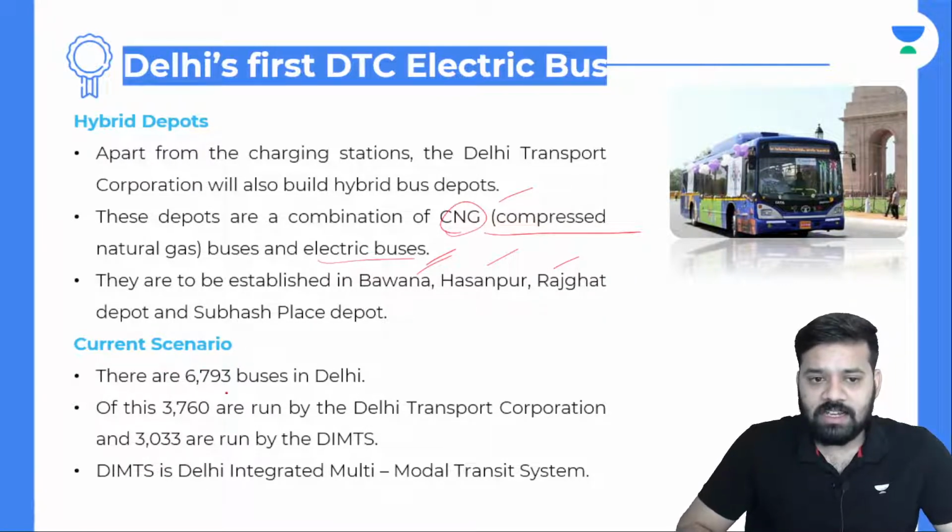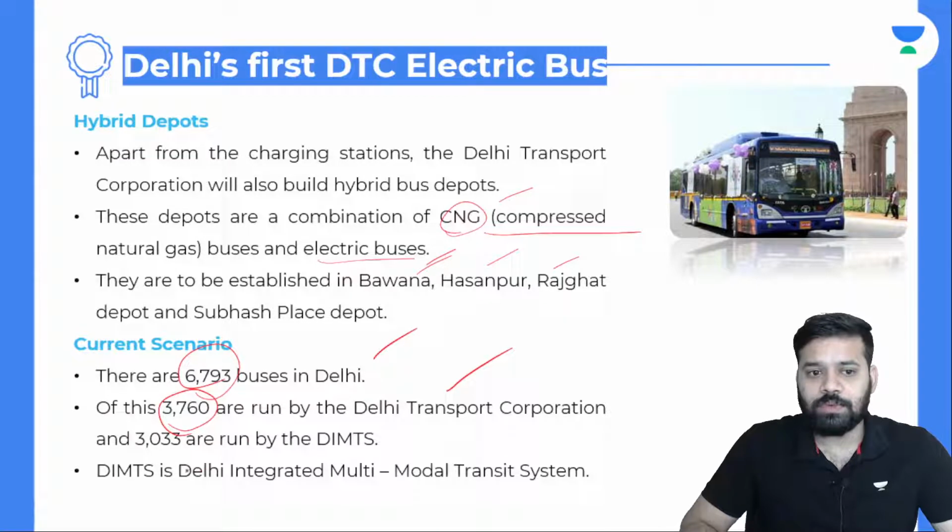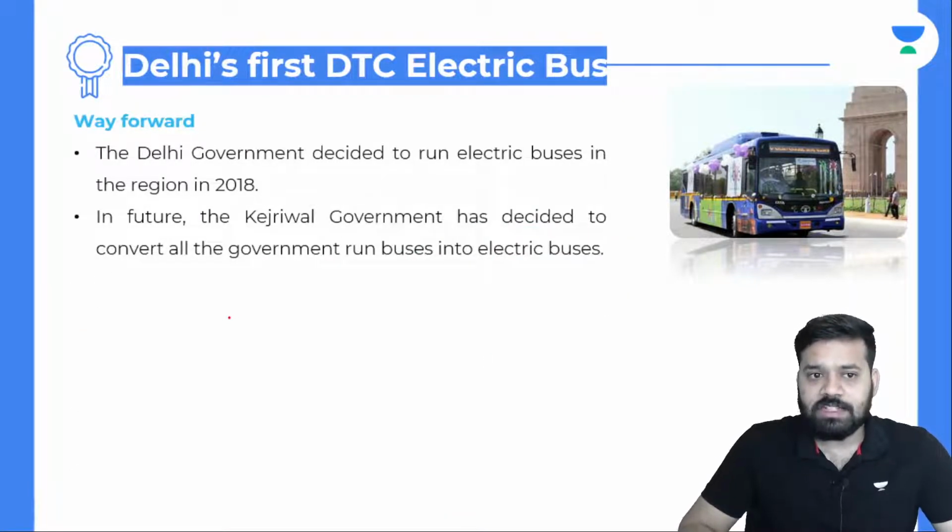And what is the current scenario? Currently, there are 6,793 buses in Delhi. Out of these, 3,760 are run by Delhi Transport Corporation and 3,033 are run by Delhi Integrated Multimodal Transit System, that is DIMTS.